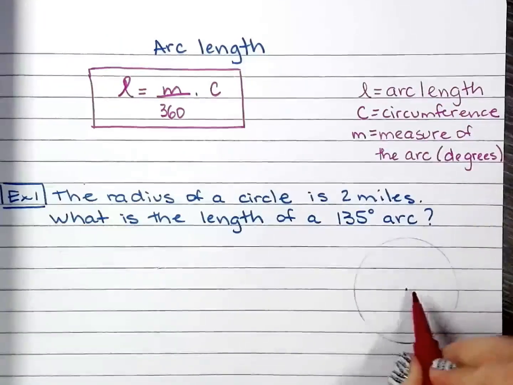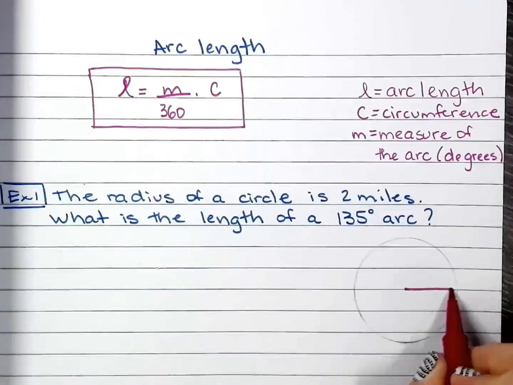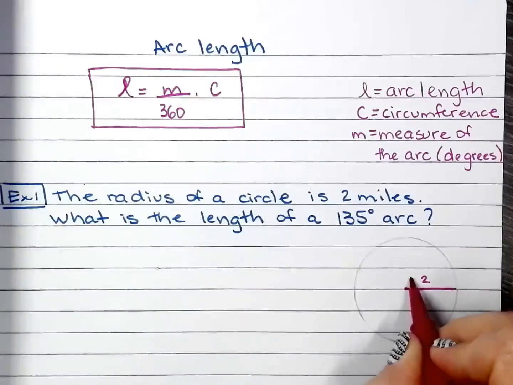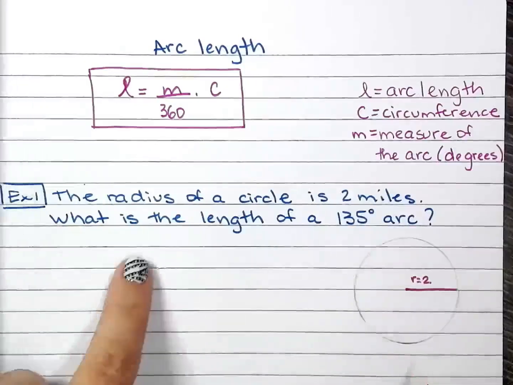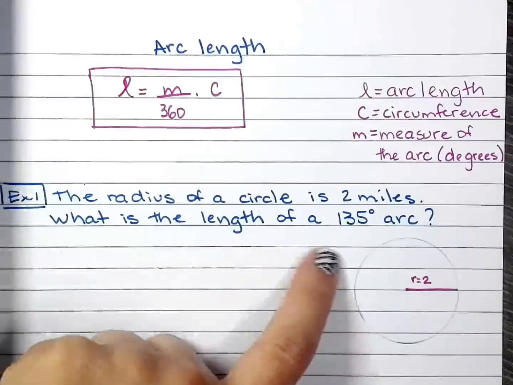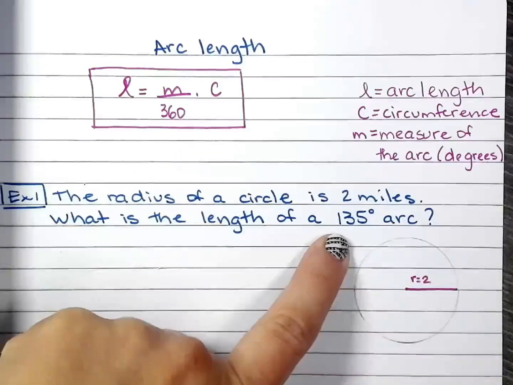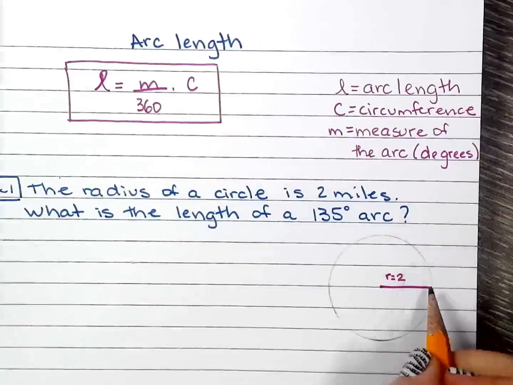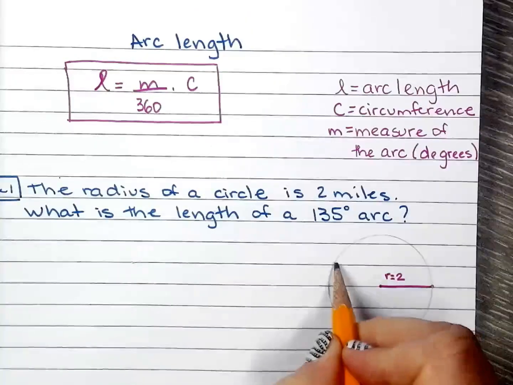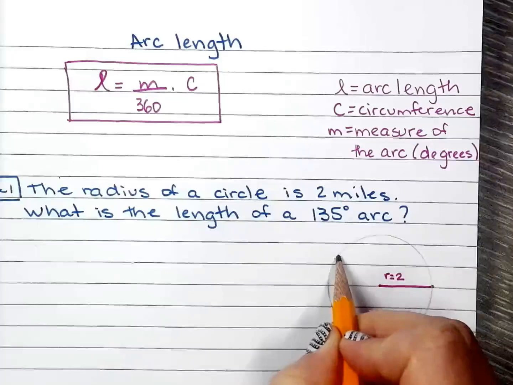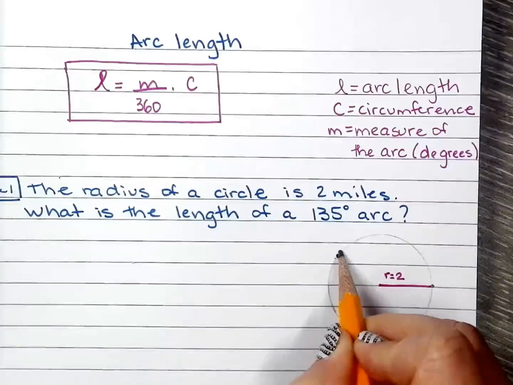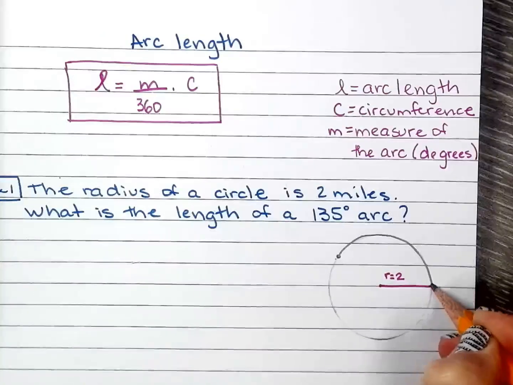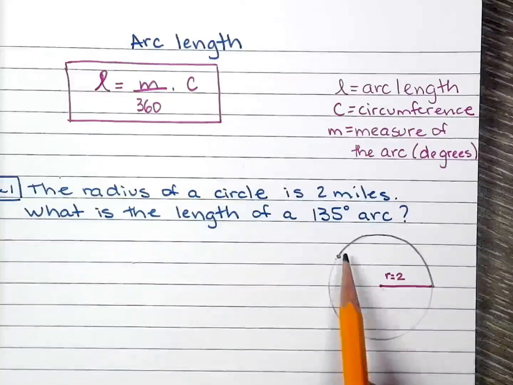So r is 2. We're looking for the length of a 135-degree arc. Just remember that 135 degrees is about this long right here. So the arc is the distance from here all the way over to about right there.